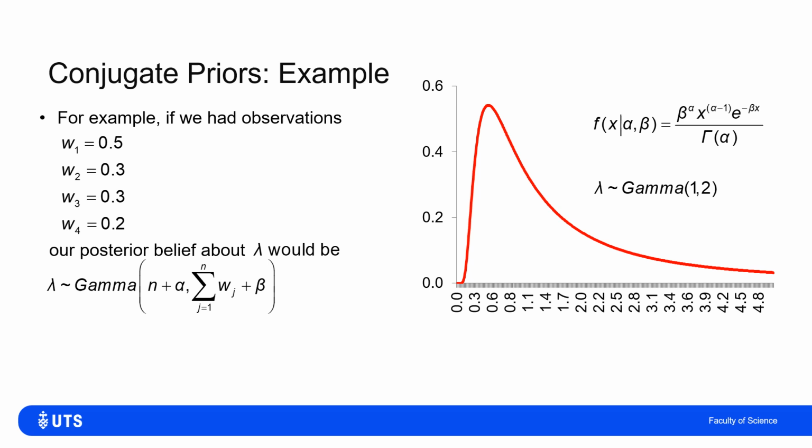That looks to be happening at a lot higher rate. So if I put that evidence and blend it with my prior belief, I'll end up with a gamma where instead of alpha being 1, it's n equals 4 plus 1. And instead of it being beta equals 2, it's beta plus 0.5 plus 0.3 plus 0.3 plus 0.2, which is 3.3.